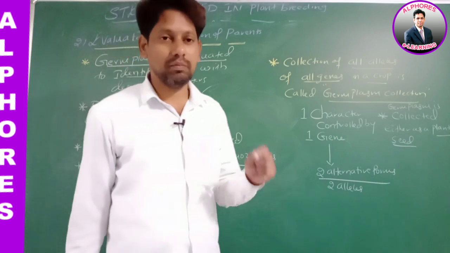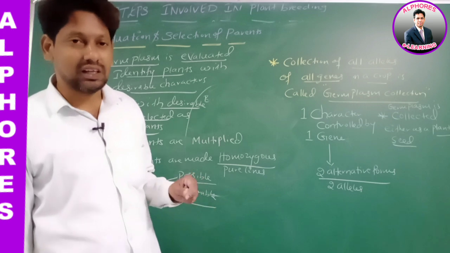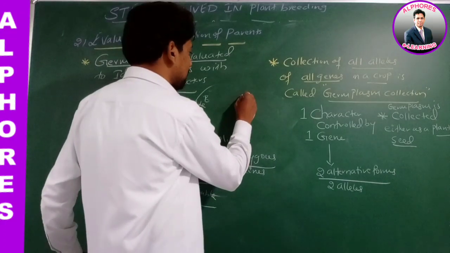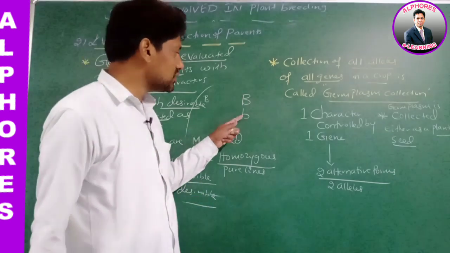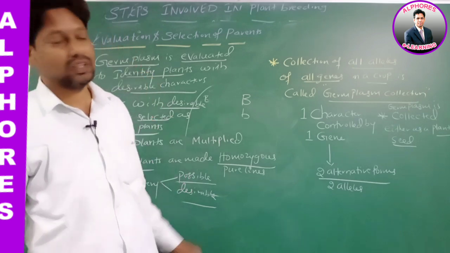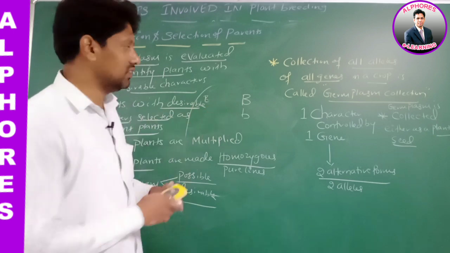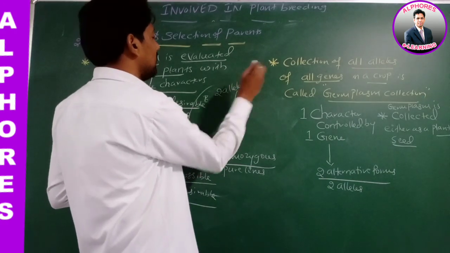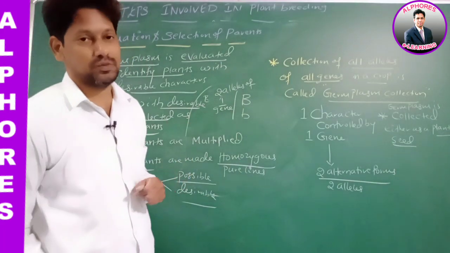Take a gene by name B. What is the gene name? B. This B gene should contain how many alleles? Two alleles. What are the two alleles? One is capital B and the second one is small b. Capital B and small b, these are two alleles of how many genes? One gene. Two alleles of one gene. What and what? Capital B and small b.